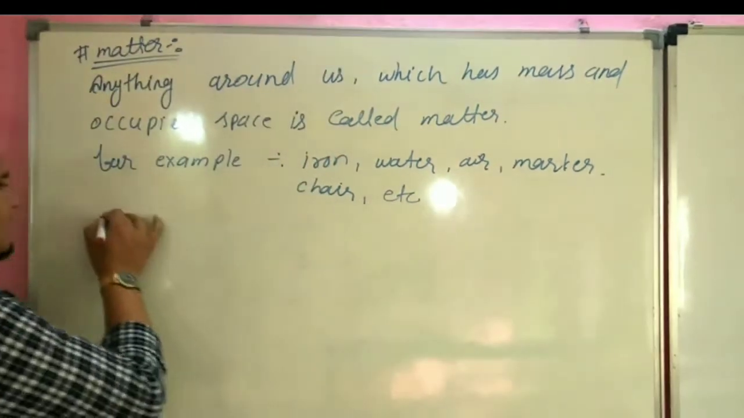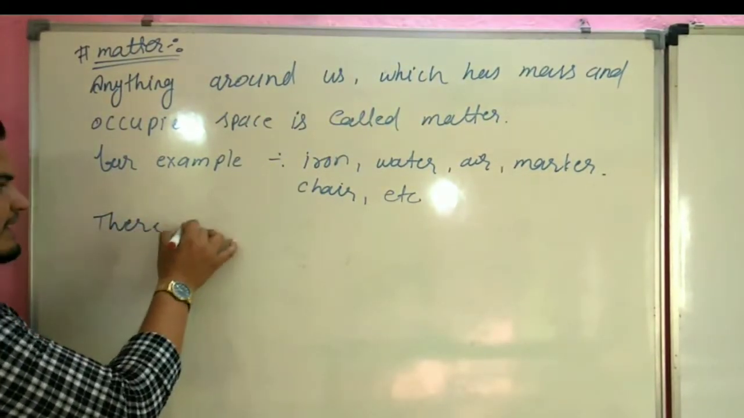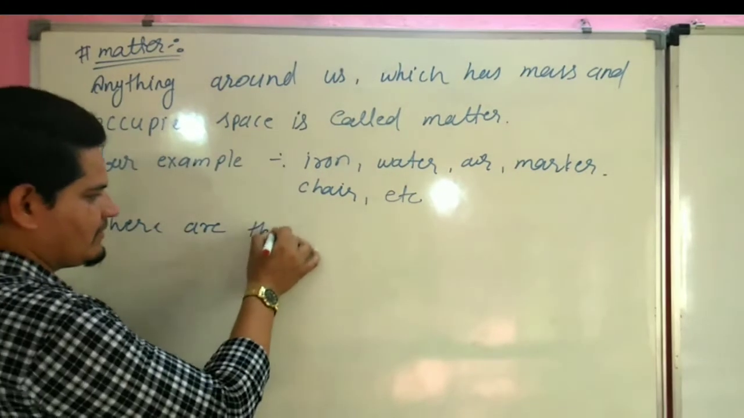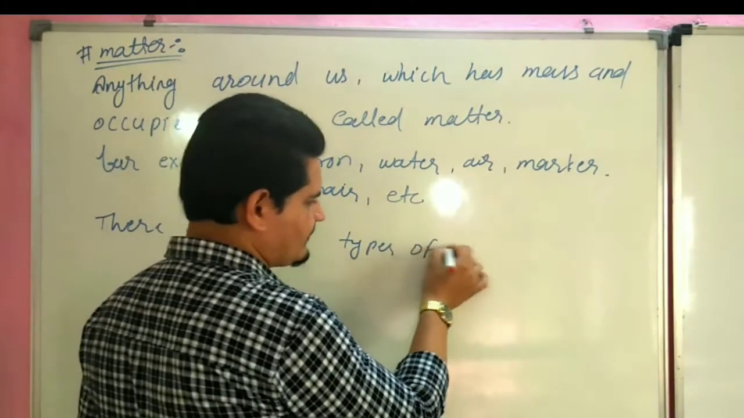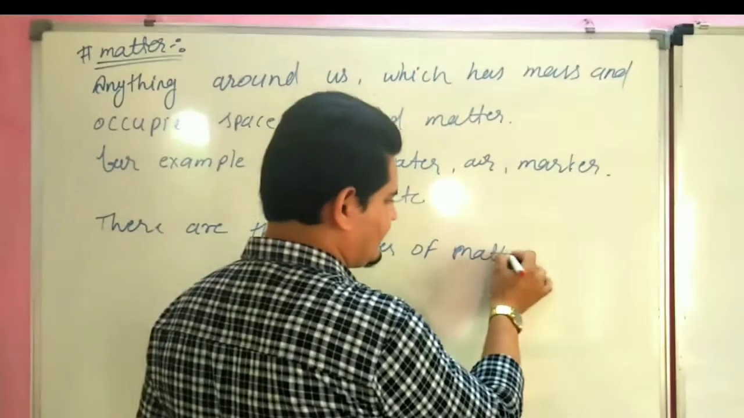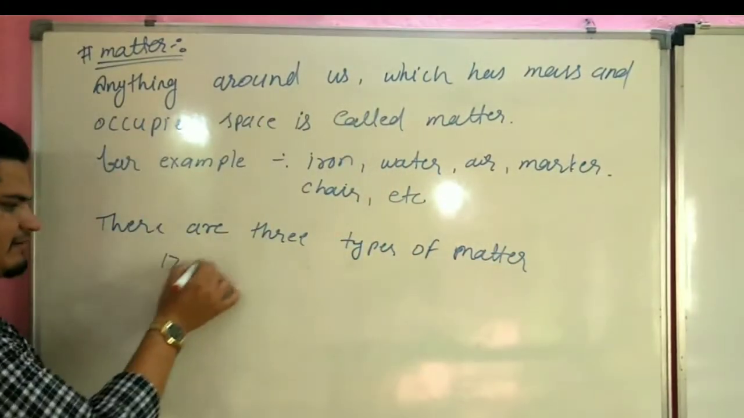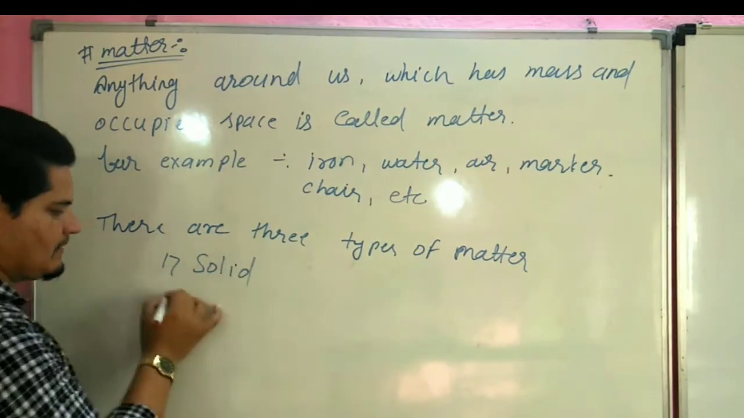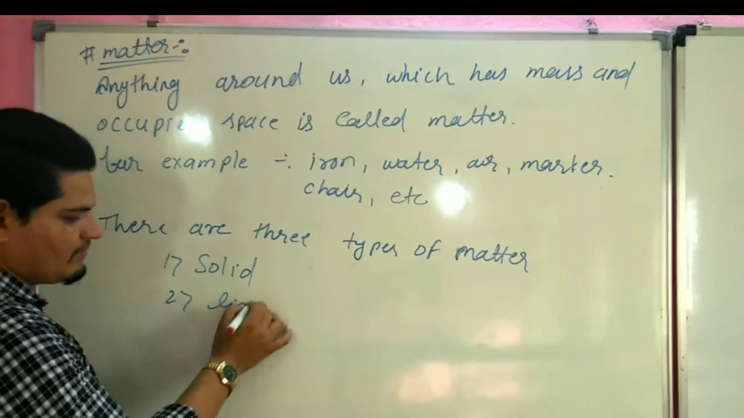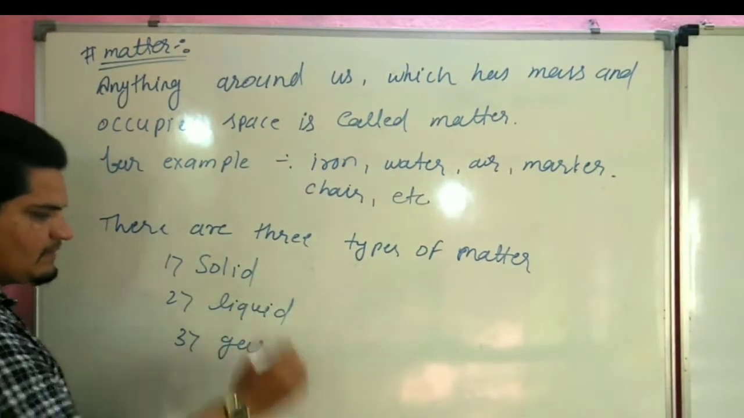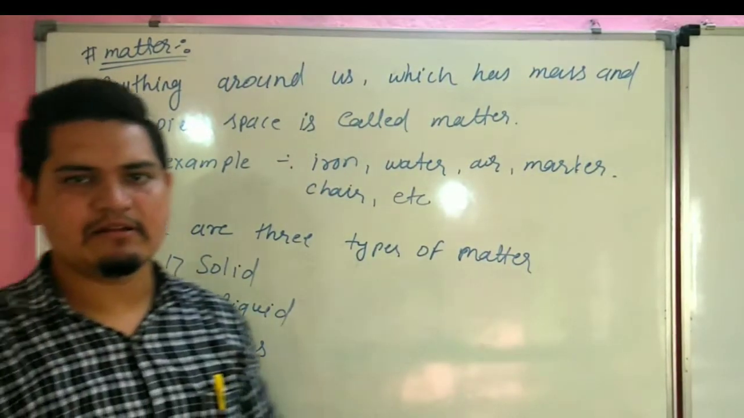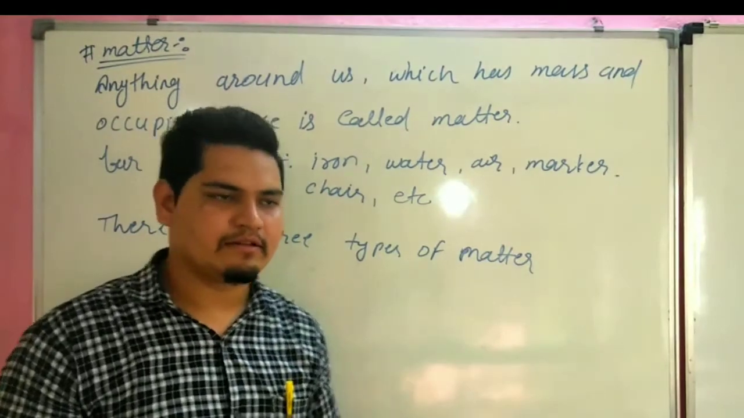There are three types of matter. First is solid, second is liquid, and third is gas. There are three types of matter: solid, liquid, and gas.